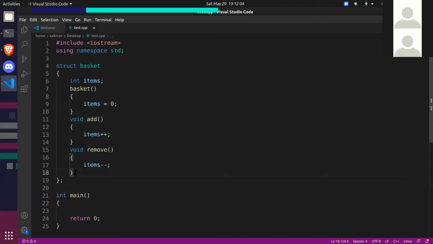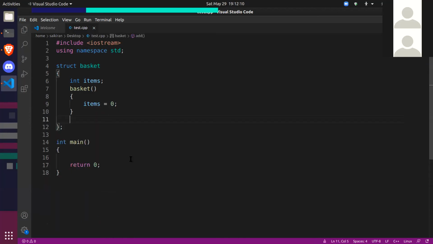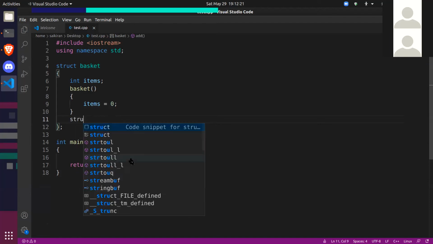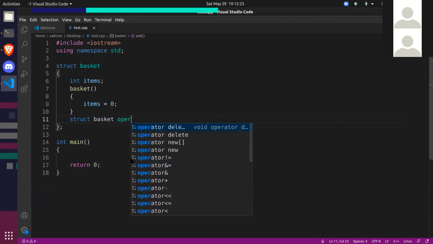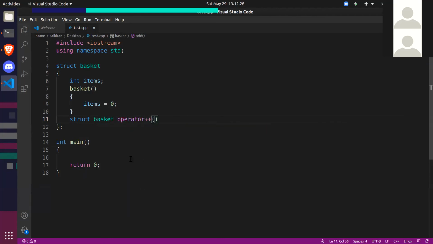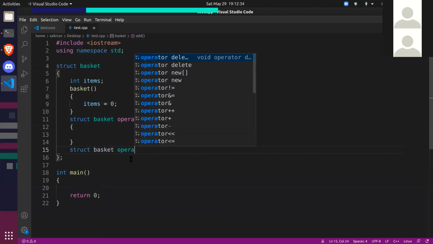You know what? You can actually use operator overloading here. Let me show you how. Instead of calling add and remove, you can do this. Void operator. Okay, wait. Struct basket operator plus plus and struct basket operator minus minus.